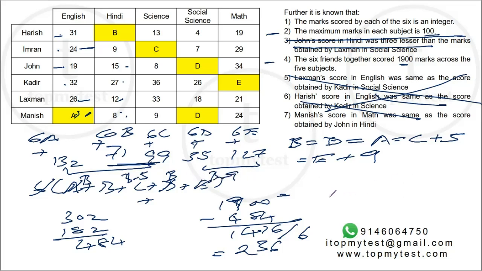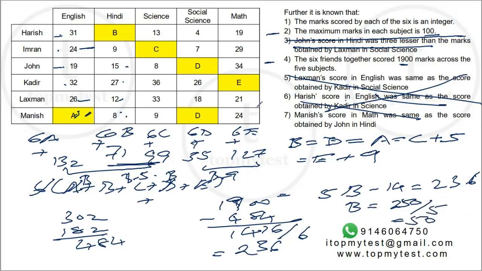Okay, so you'll get 5B minus 5 and 9, which is 14, equals 236. So B should be equal to 236 plus 14 is 250 divided by 5. That is 50. So B is 50, D is 50, A is 50, C should be 45, and E should be 41. Okay, that part is done. We know the total A to E is also 236. Once that is done, I think the rest of the questions should be solvable.